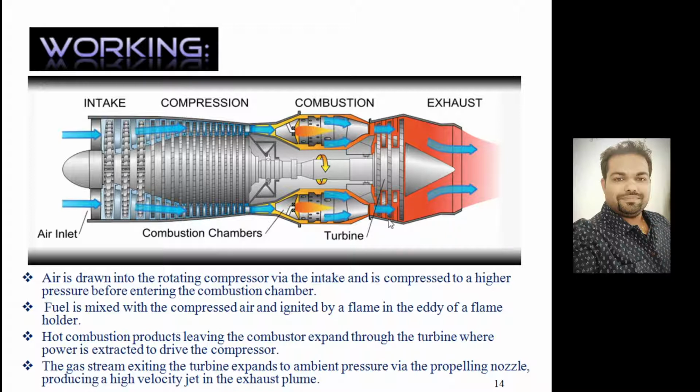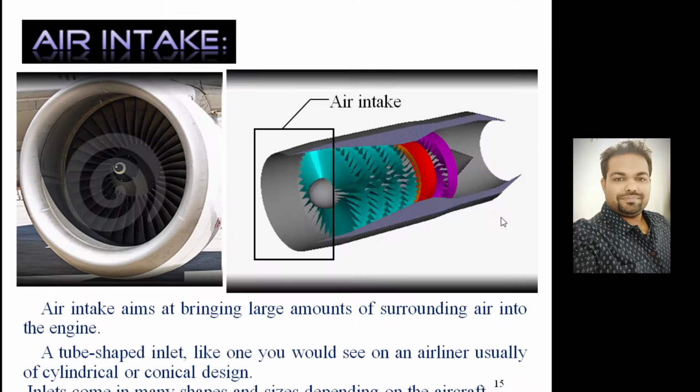These are the turbine blades, and the turbine rotates where partial expansion of the hot gases takes place, and the mechanical work generated by the turbine will be utilized to run the compressor, right? And the rest of the high temperature gases exhaust through the nozzle at very high velocity. As a result, we get the thrust.